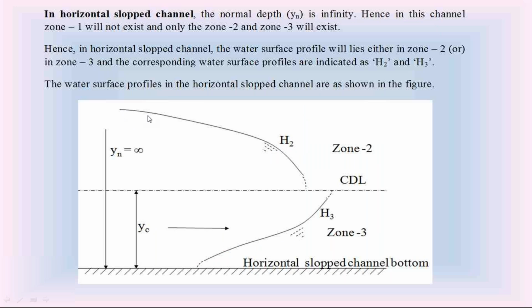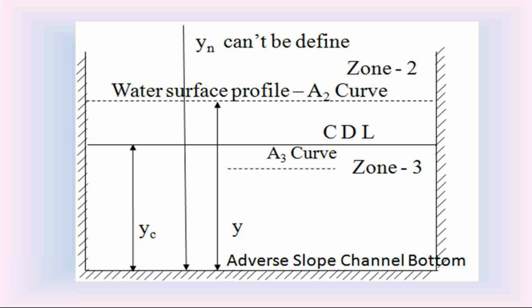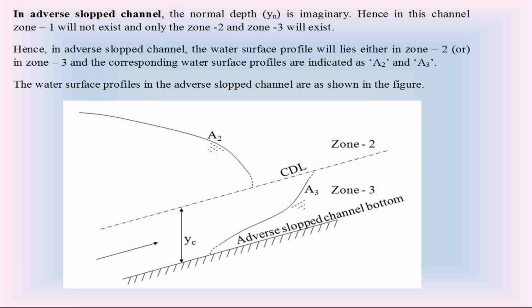H2 falling water surface, drawdown curve. H3 rising water surface, backwater curve, same as the adverse slope. In the adverse slope also there is no zone 1. In the adverse slope, we have only two water surface profiles, A2, A3. A2 falling water surface, drawdown curve. A3 rising water surface, backwater curve.